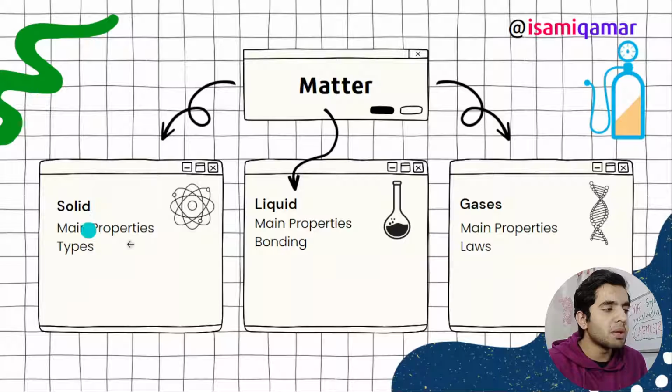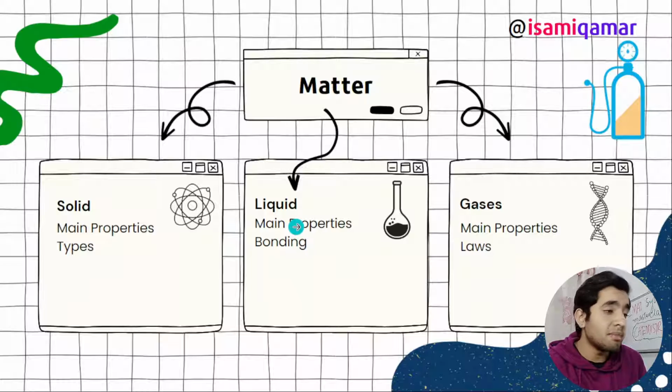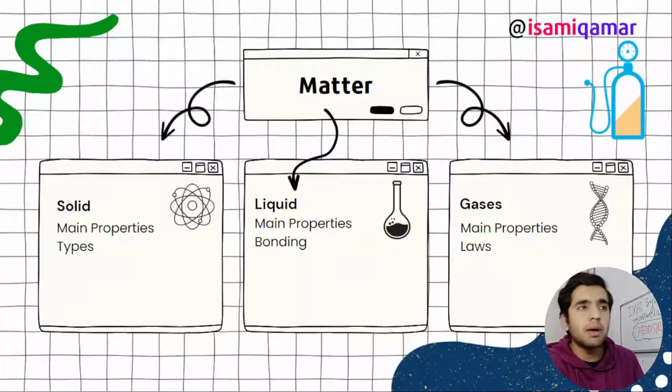In solids we have main properties and then types. Types are amorphous solids and crystalline solids. And then next we have liquids, their main properties and bonding. Although I made bonding a separate chapter, chemical bonding, we are going to unleash all the chemical bondings in that chapter, but I mention it here because liquids also contain bonding, like hydrogen bonding in water.